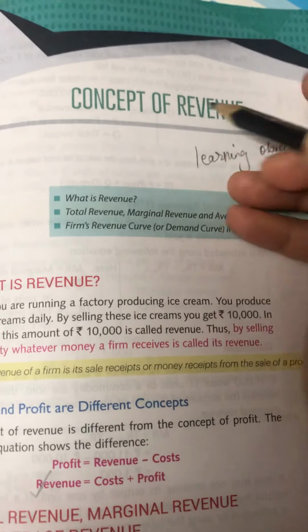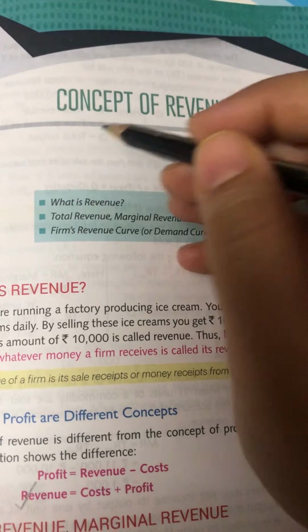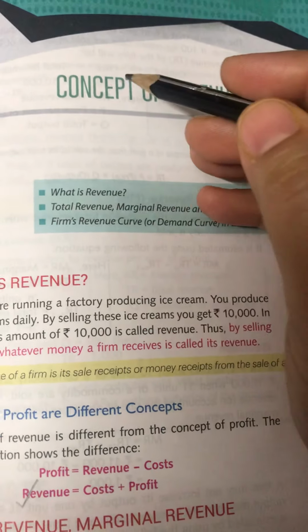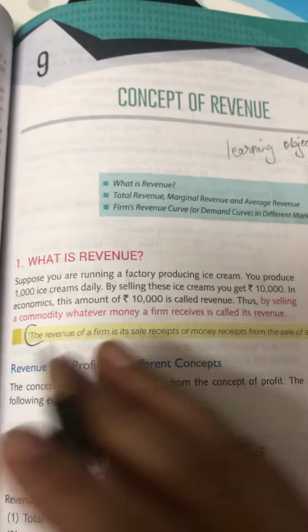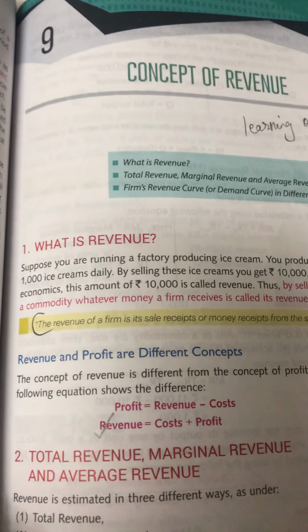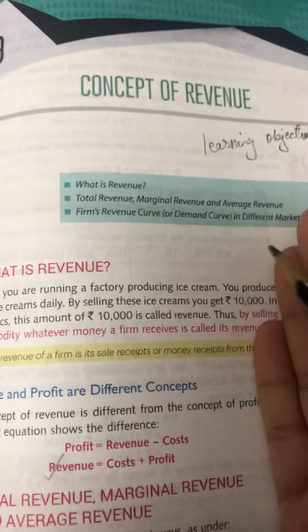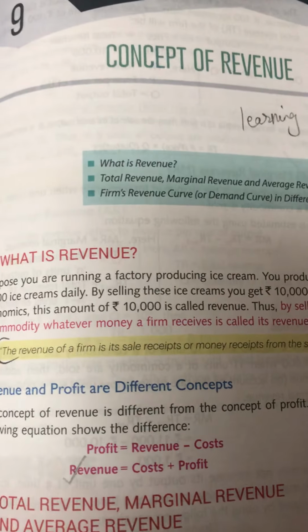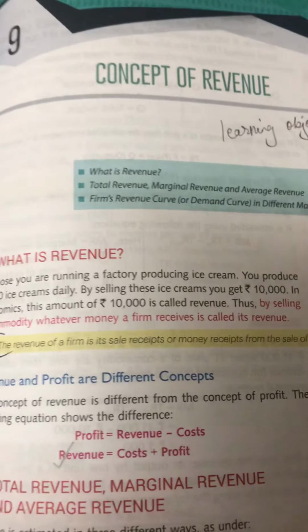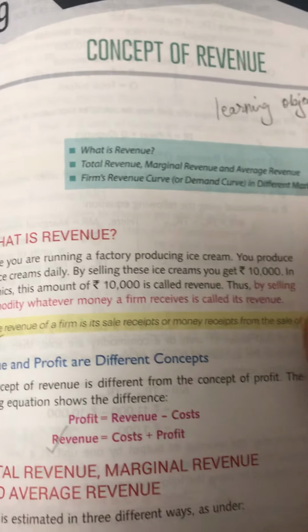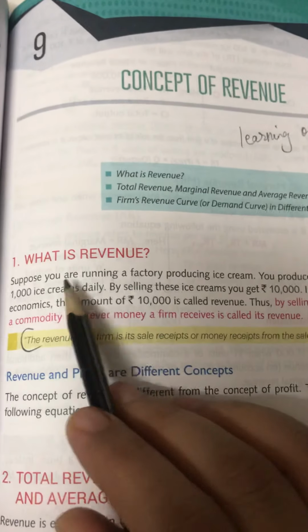We are starting with a new chapter, Concepts of Revenue. We have finished the concepts of cost. Okay, so the same thing as in the previous chapter, where you studied about cost, in this particular chapter you're going to study about revenue, the different types of revenue: marginal revenue, average revenue, total revenue, and so on. Okay, now what is revenue?